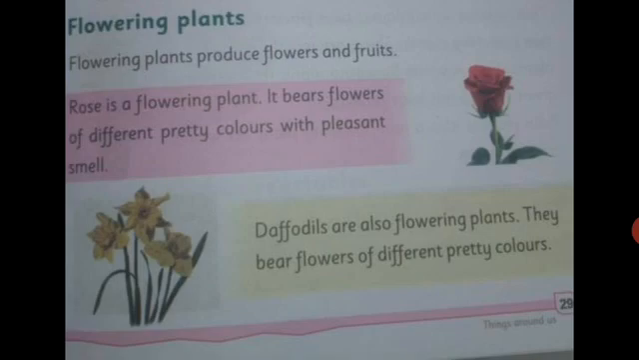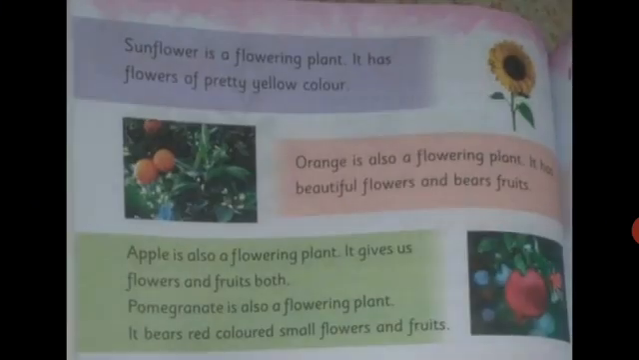Next we have daffodils, which are also flowering plants. They bear flowers of different pretty colors. Now here is another beautiful plant that grows flowers with the pleasant smell. Sunflower is a flowering plant. It has flowers of pretty yellow color. Here is a sunflower plant. It grows flowers of yellow color.